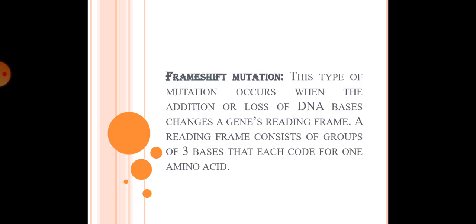The next is frame shift mutation. This type of mutation occurs when the addition or loss of DNA bases changes a gene's reading frame. A reading frame consists of groups of 3 bases that each code for one amino acid. A frame shift mutation is a genetic mutation caused by indels of a number of nucleotides in a DNA sequence that is not divisible by 3.